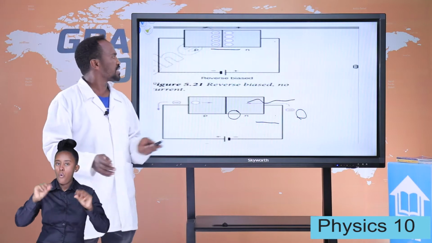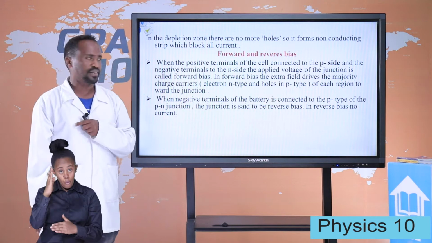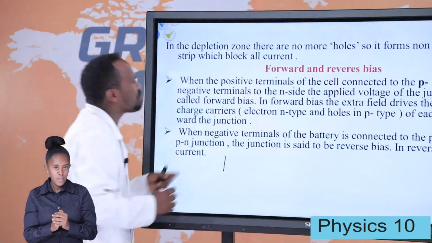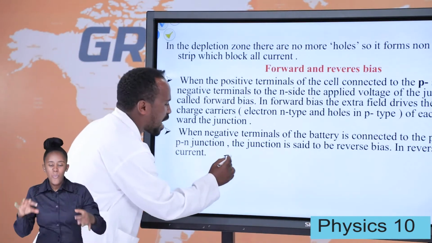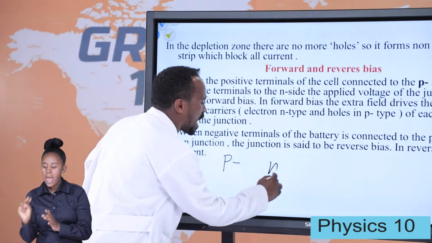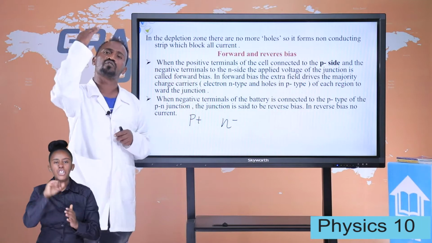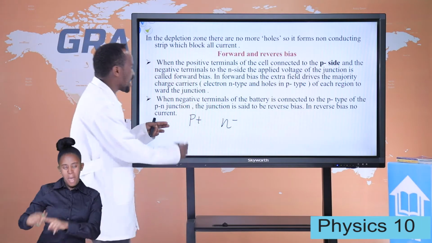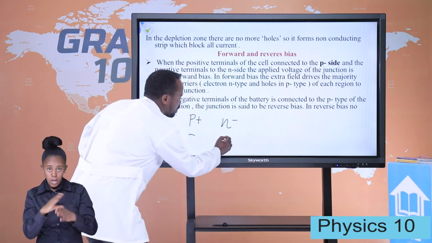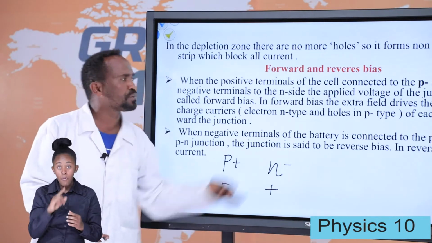So let's see about forward and reverse bias directions. When the positive terminal of the battery is connected to the P-type and the negative terminal of the battery is connected to the N-type, the type of junction formed is a forward bias junction. And when the negative terminal of the battery is connected to the P-type and the positive terminal of the battery is connected to the N-type, the type of junction is a reverse bias junction.